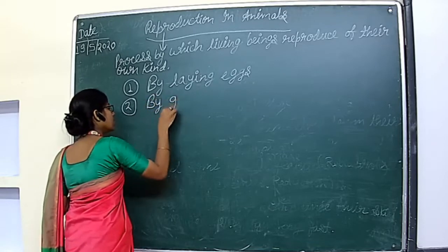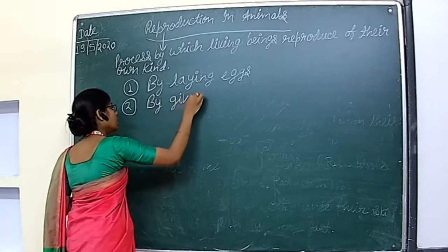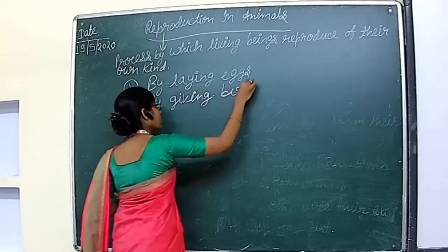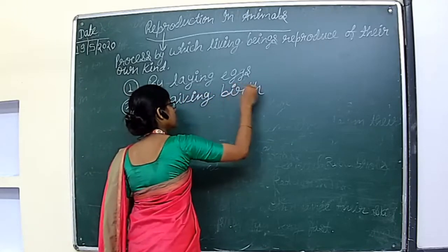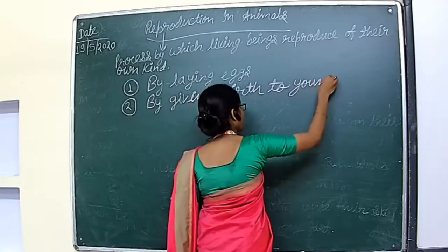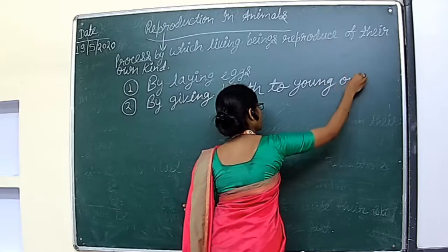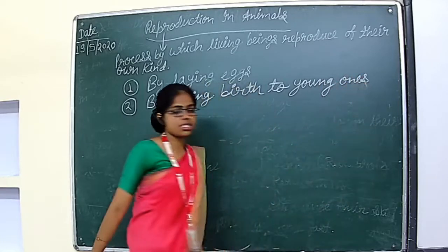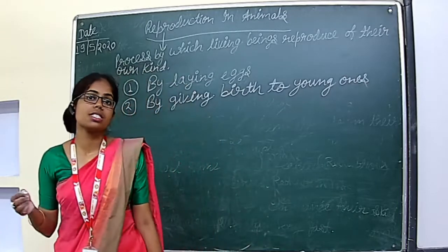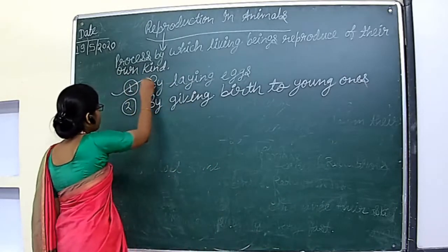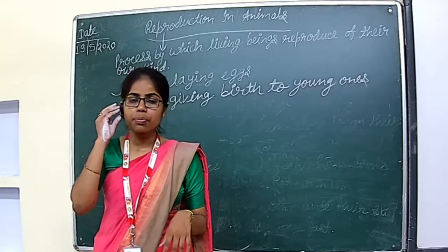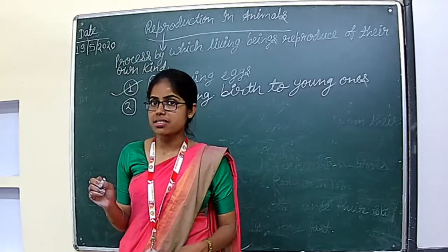By giving birth to young ones. We will study both the processes in detail. First one, by laying eggs. Some animals reproduce by laying eggs.